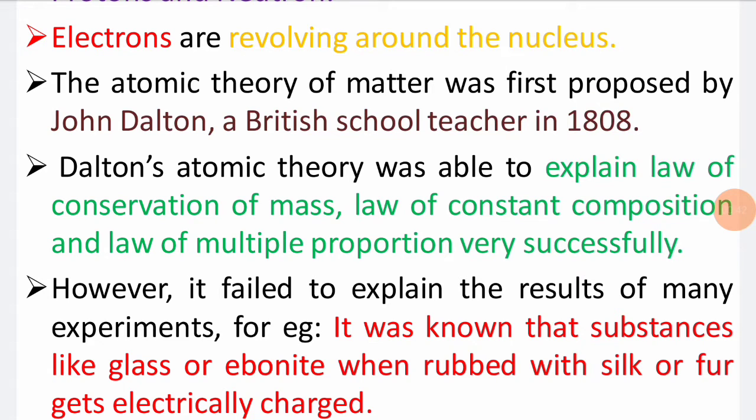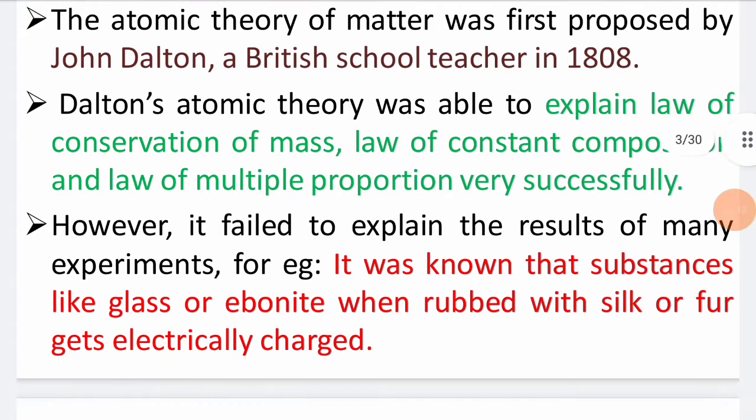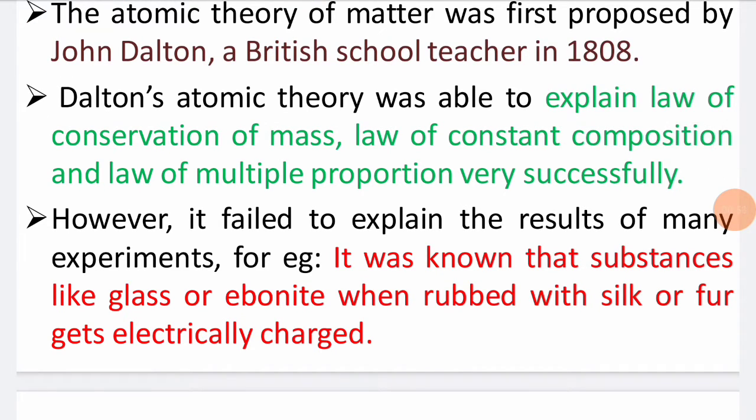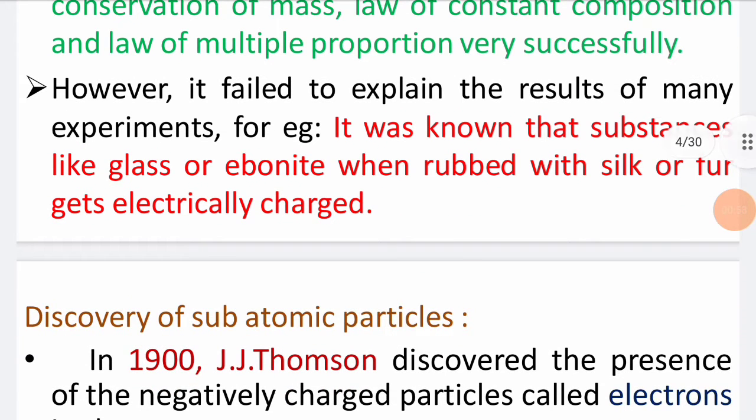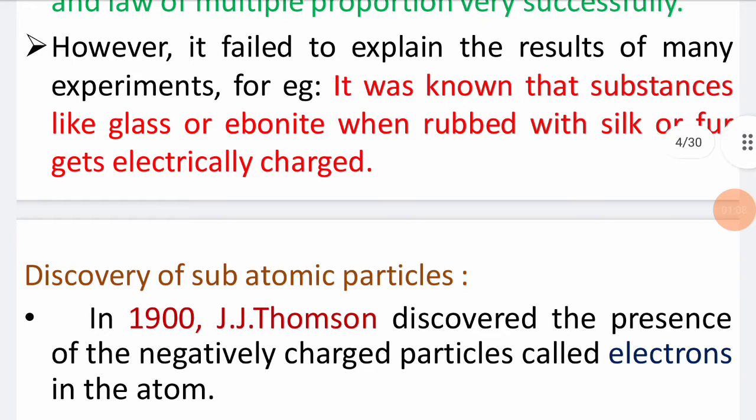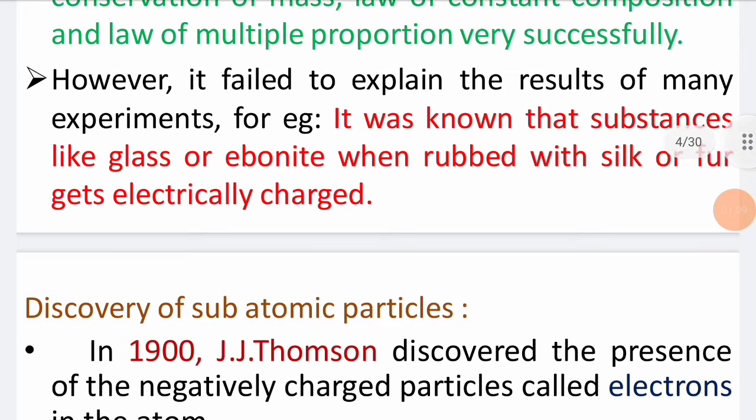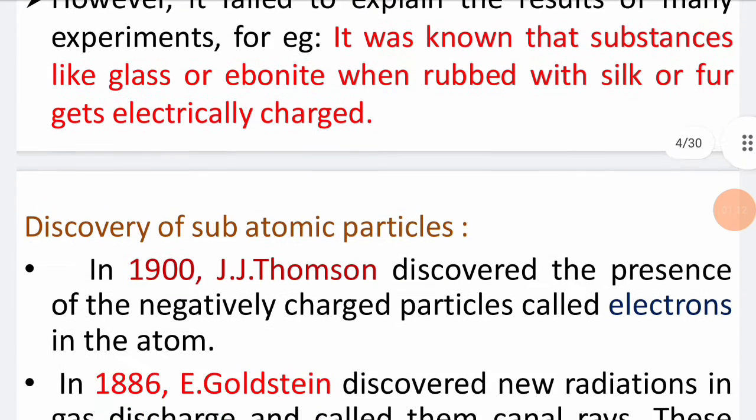The atomic theory of matter was first proposed by John Dalton. We already know that he was a British school teacher, in 1808. Dalton's atomic theory was able to explain the law of conservation of mass, the law of constant composition and the law of multiple proportions very successfully. However, it failed to explain the results of many experiments. For example, it was known that substances like glass or ebonite, when rubbed with silk or fur, get electrically charged. Those things it failed to explain.